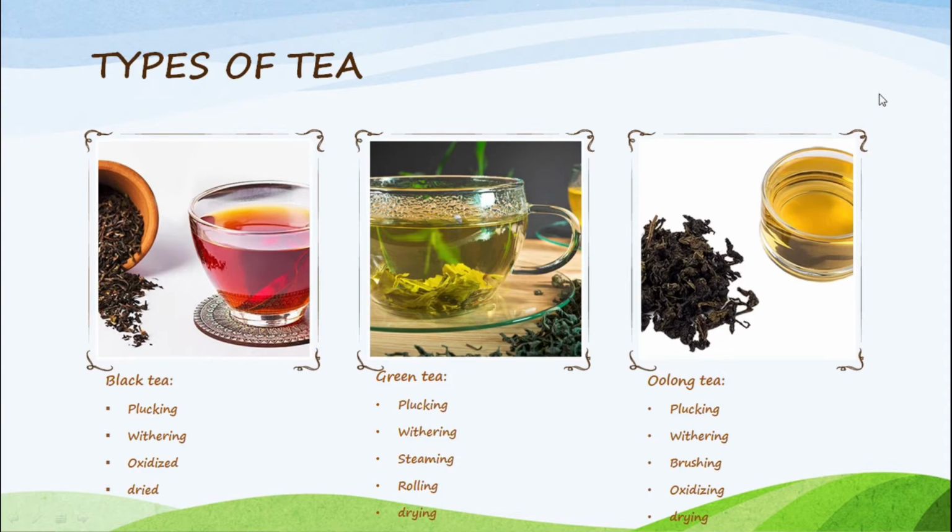Then oolong tea. Oolong tea is an intermediate between black and green tea in color and taste characteristics. Its production method is almost the same as that employed for green tea, except that the leaf is slightly withered and light fermentation allowed before the leaf is dried.